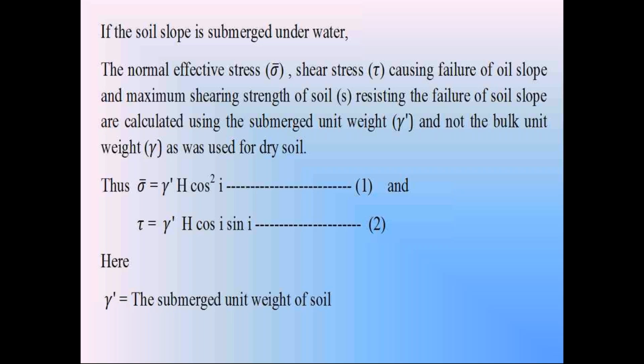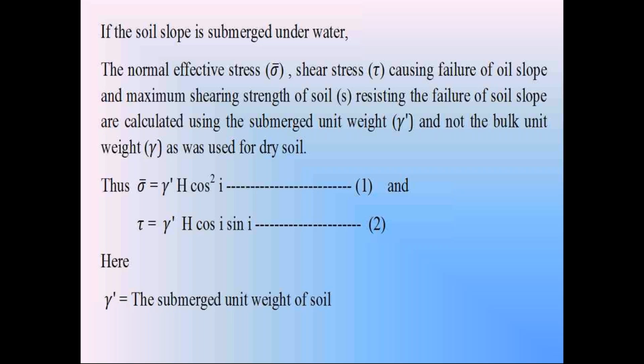We can resolve that weight W into two components, tangential component T and normal component N. The tangential component T is equal to W sin I. The normal component N is equal to W cos I. So the tangential component T is equal to gamma dash, submerged unit weight, into H B cos I into sin I, whereas the normal component N is equal to gamma dash into H B cos I into cos I. So this normal component N is equal to gamma dash H B into cos square I.